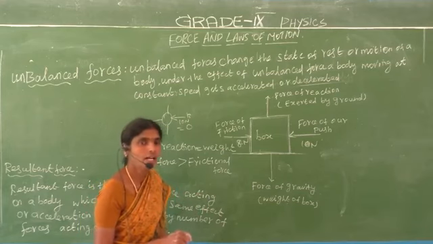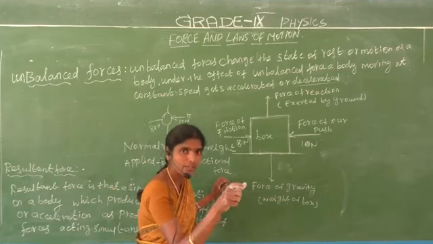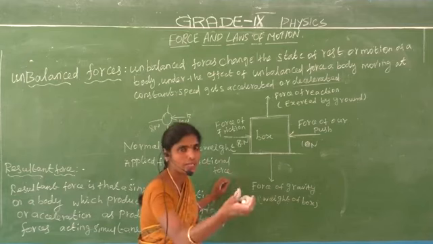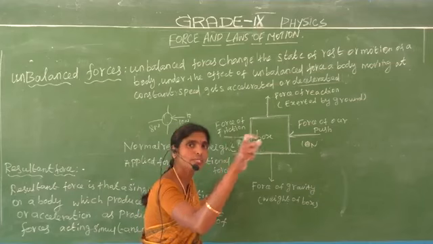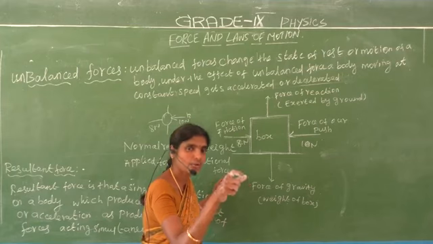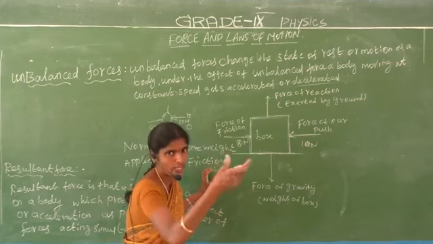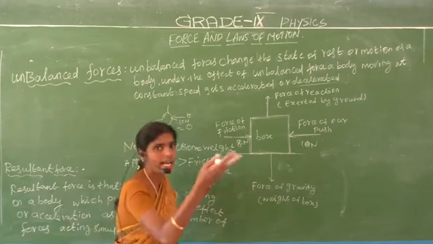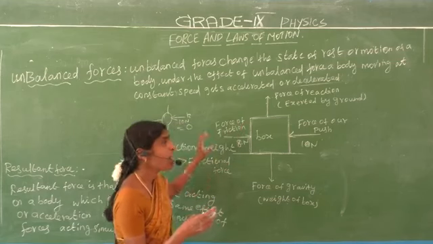Take the ball, a stationary object or a moving object; we give an excess force. A stationary object goes into moving. If we give a force on a stationary object, the object is going to move. A force can also make a moving object stop. A force can change the moving object: it can change the direction and change the speed also. That is the unbalanced forces.